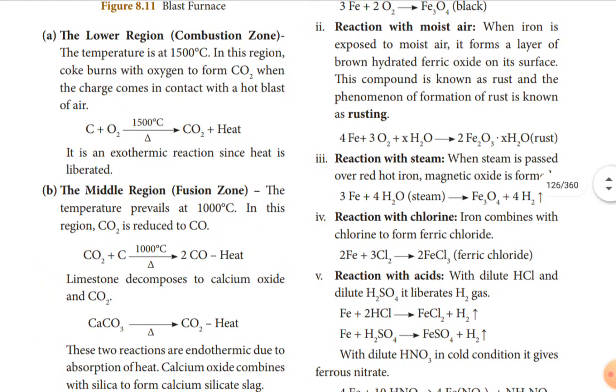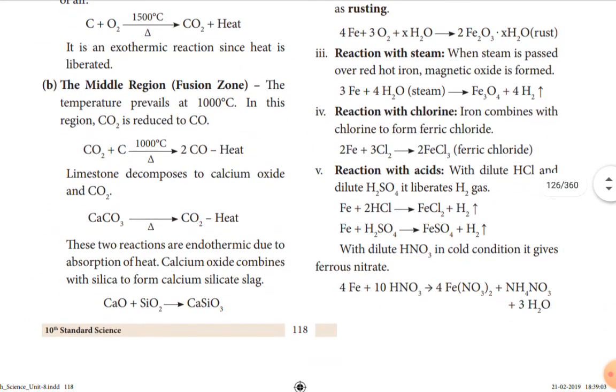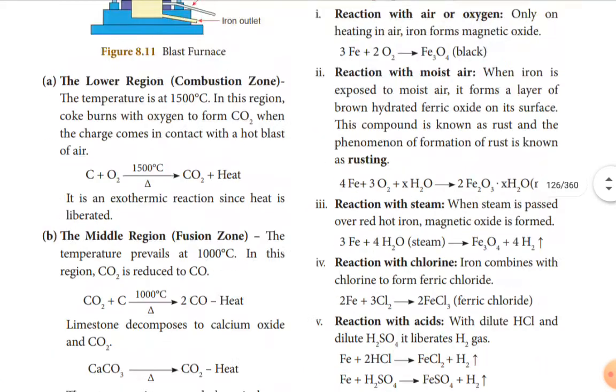Middle region, fusion zone, temperature is 1000 degrees, and here carbon dioxide is reduced to carbon monoxide, calcium carbonate decomposes to calcium oxide and carbon dioxide, and calcium oxide with SiO2 forms calcium silicate, slag. Here heat is absorbed, so it is an endothermic reaction.